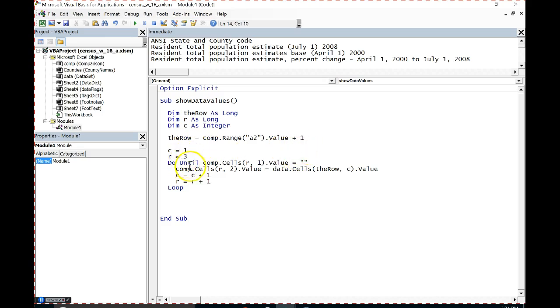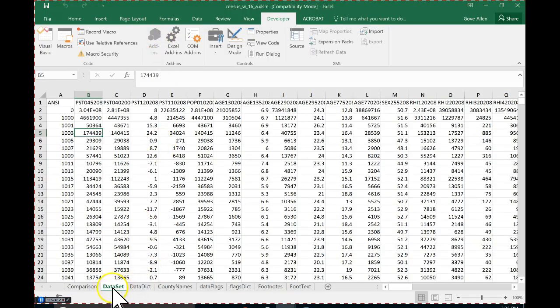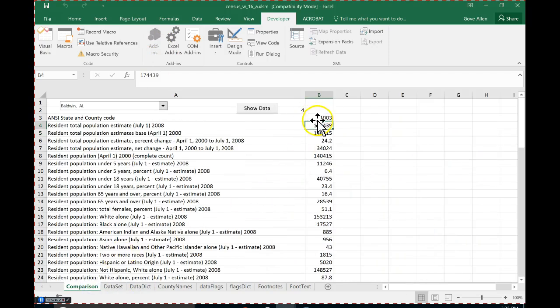Whew. So if we think about it, the first time we hit this line, our output row is going to be row 3, and our input column is going to be 1. We're going to increment both of those values. The next time we get here, our output row will be 4, and our input column will be 2. Do we see it? I think that's it, folks. Save, and I'll run it. And hopefully that put those values for Baldwin County right in here. Looks great. So now I can take a look at Baldwin pretty well.